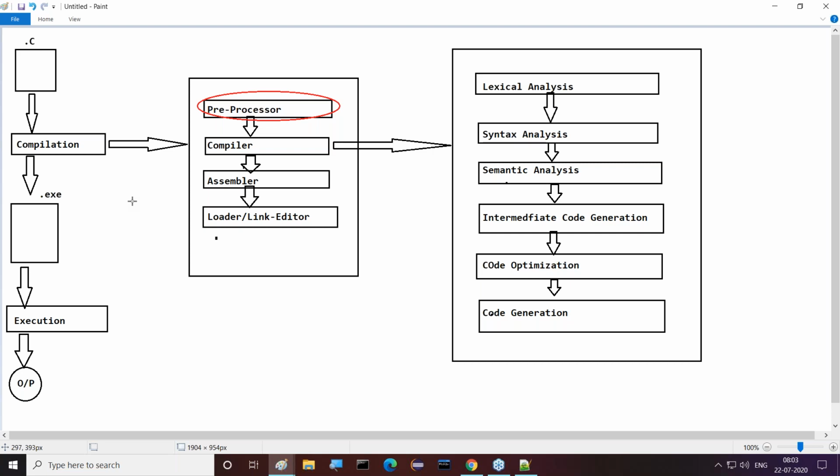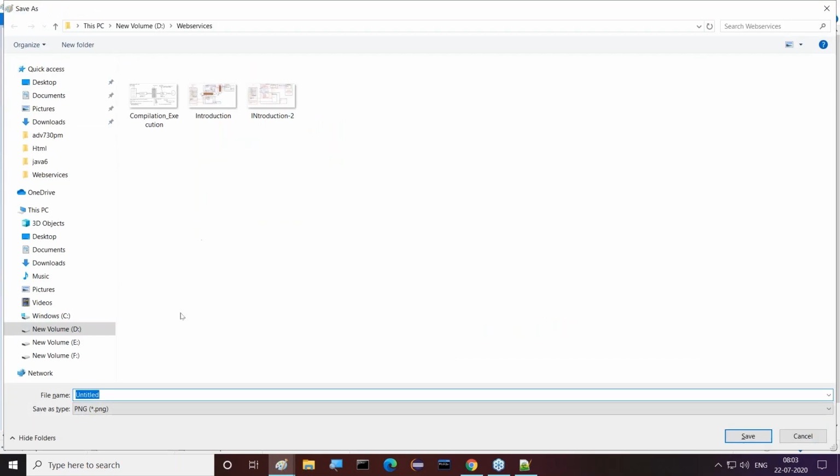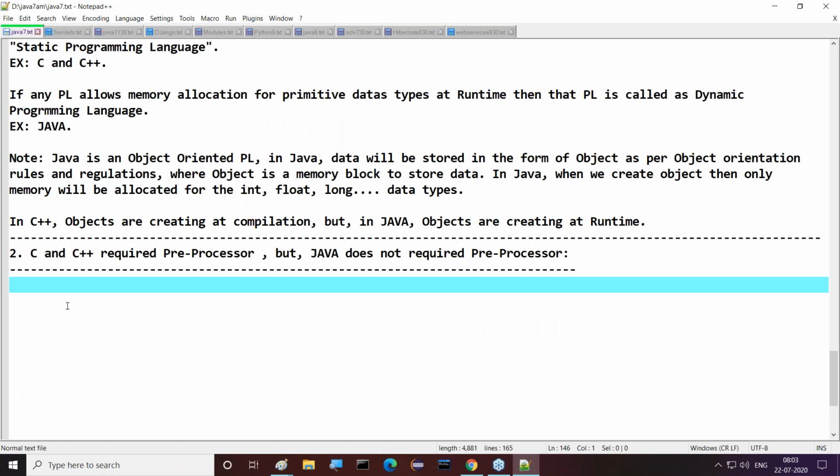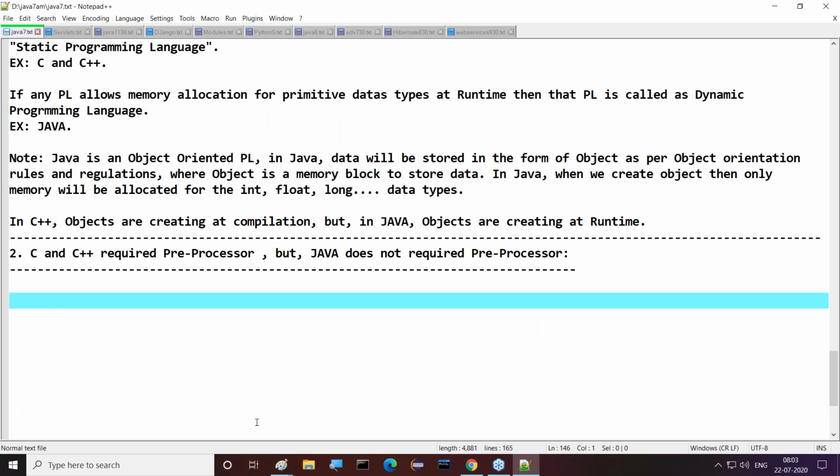This is the meaning of the preprocessor and its internal content, and the compilation and its internal content. But after understanding the location of the preprocessor, what we have to understand is the job of the preprocessor.